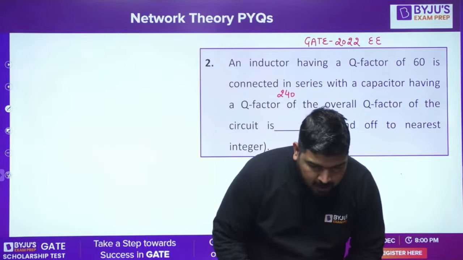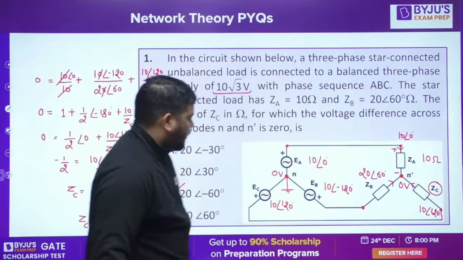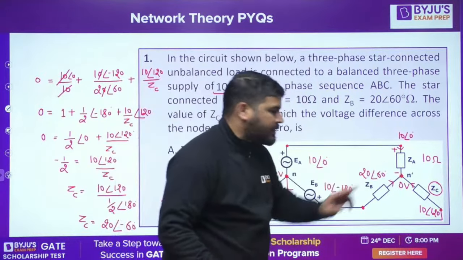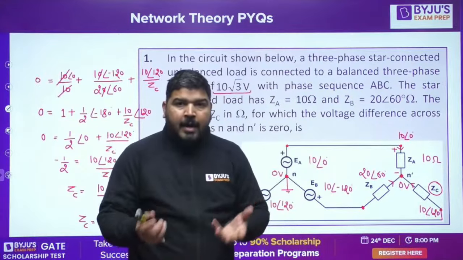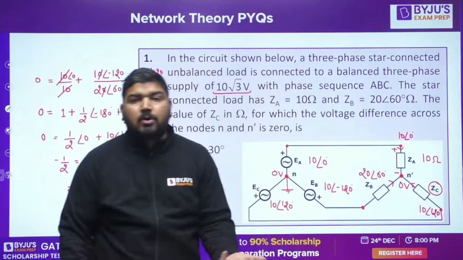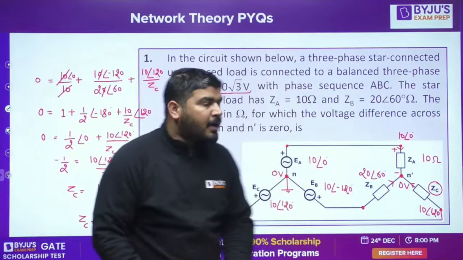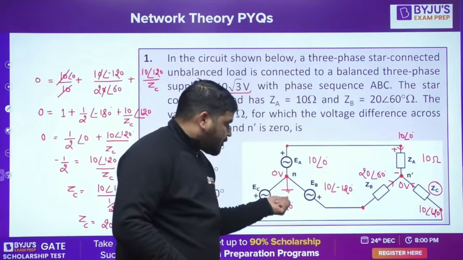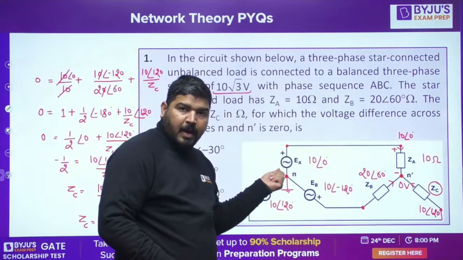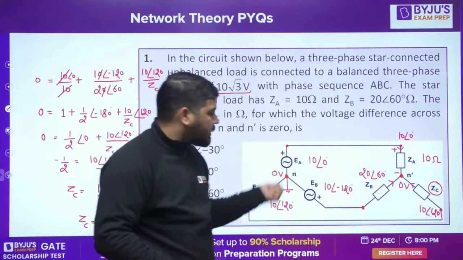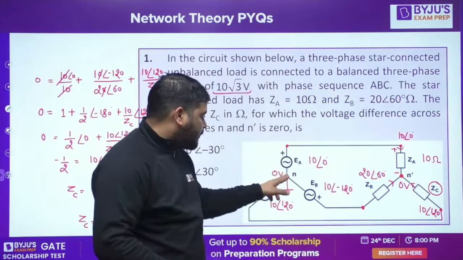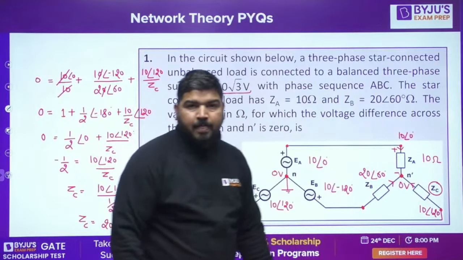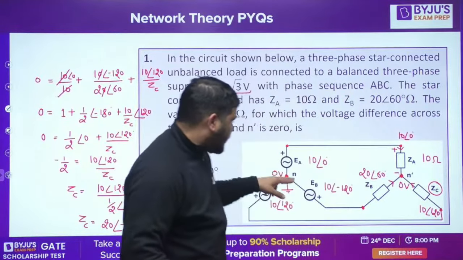Please check this, guys. Ground and neutral have 0 voltage. Madhu, wait, let me tell you guys, in this question it is given that this point and this point have the same value. Now at one point I have the choice. If you know nodal, how to apply nodal, I can assume one reference point. So I assumed this as a reference point, which means this voltage is 0. It is given that whatever the voltage at this point is, the same voltage will be available here. So if I assume this voltage to be 0, this voltage will also be 0. That's why I have assumed this point 0. Now if this is 0 and this will also be 0, then the upper point will be 10 volt.